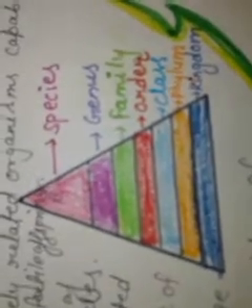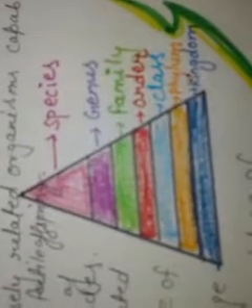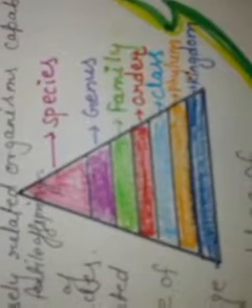Here you can see this diagram of the taxonomic categories, where as we move from species to kingdom, from top to bottom, slowly the diverse classification will increase.